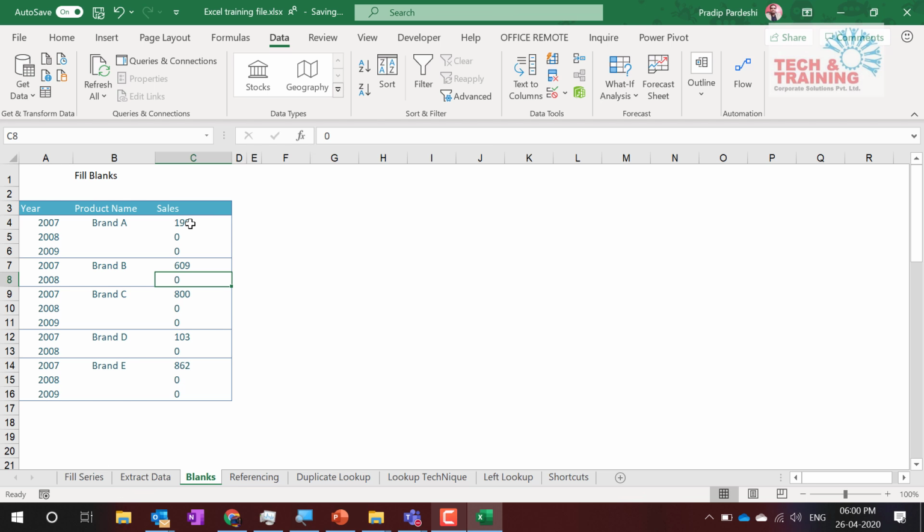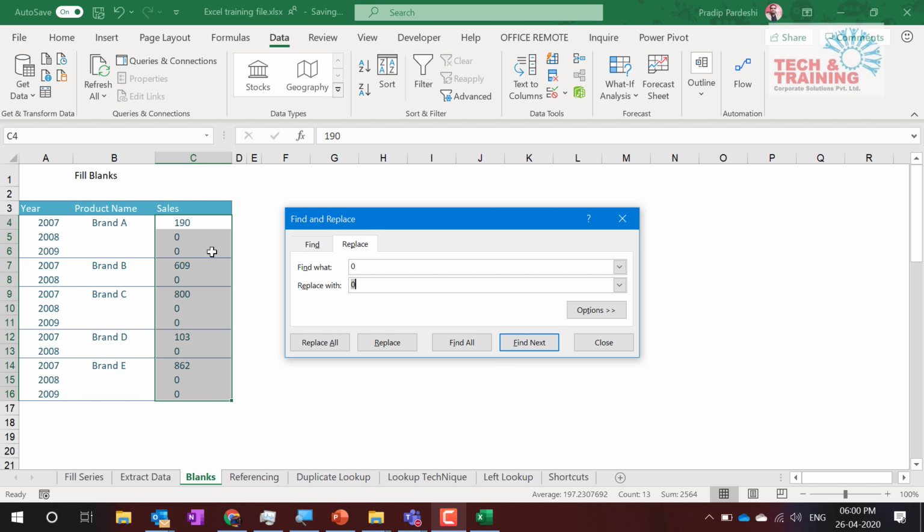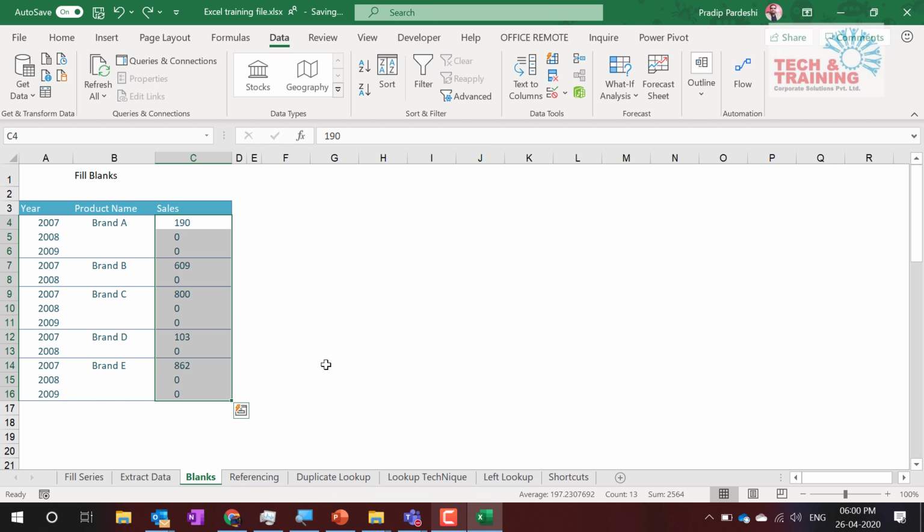Got it? Now what we want to do here is, after replacing all those values, now I felt that I shouldn't have replaced all these values with 0, I should have replaced them with 100. So naturally you will think, what's the big deal? I press Ctrl H, I type 0 and replace it with 100 and go to replace all. The problem is, it has replaced every 0 that it encountered, wherein I wanted only these zeros which are the only ones in the cell. Yeah. So this is a major problem that I have seen with most of the people, that they blindly go ahead and do find and replace. Never do that. What do we do in that case?